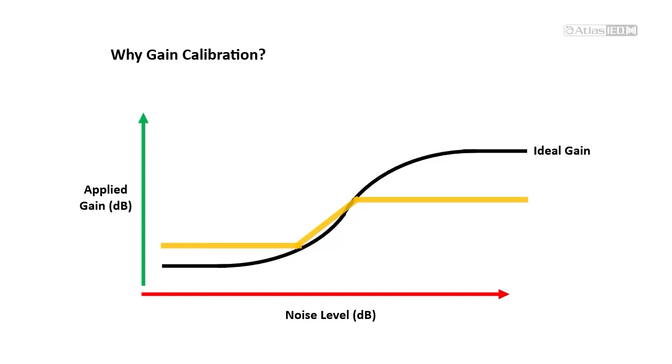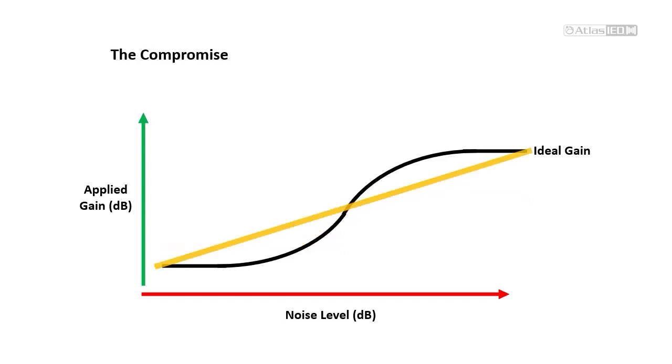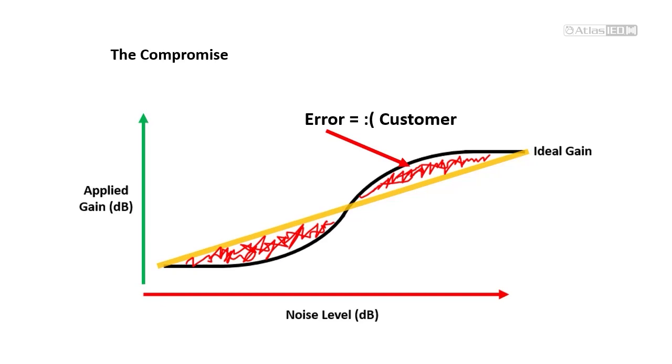Instead of trying to guess the correct curve, one common approach is to compromise by reducing the slope of ANC's gain curve and applying the curve to the entire noise range. It kind of works everywhere, but also doesn't really do what's expected anywhere. This difference between the customer's expectations and ANC's response can result in customer dissatisfaction and the impression that ANC just doesn't work. It seems like there should be a better way to do this.